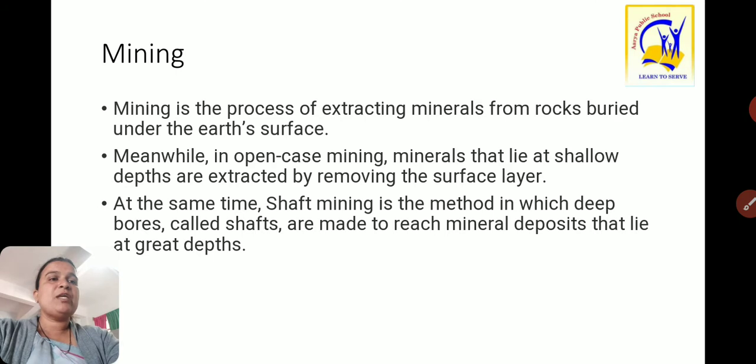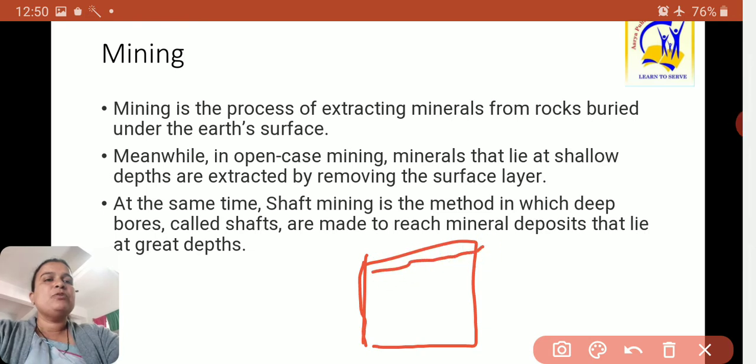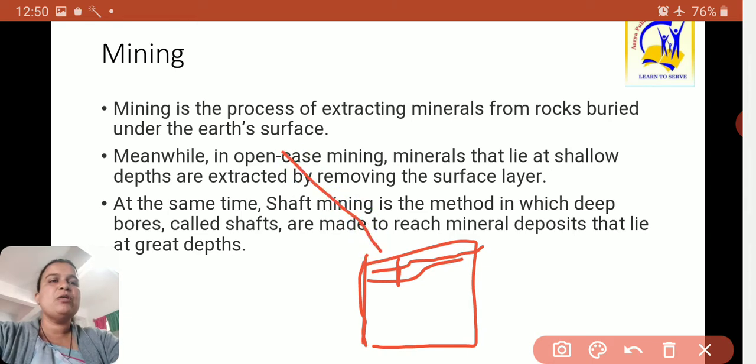Such as we can see here, suppose some of the minerals are close to the earth's surface, that time open cast mining is used. But some mineral resources which are deep under the ground at great depth, that time shaft mining is required.